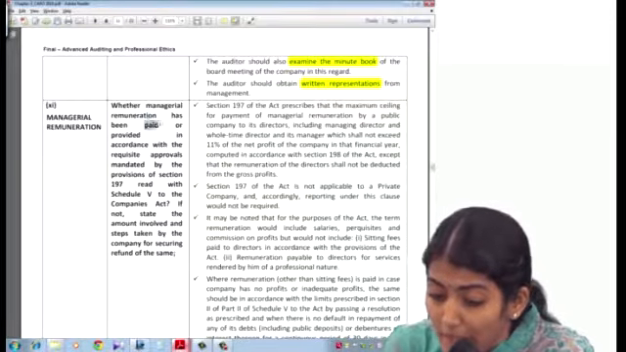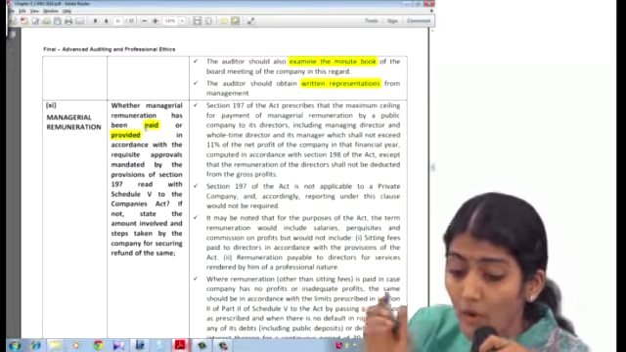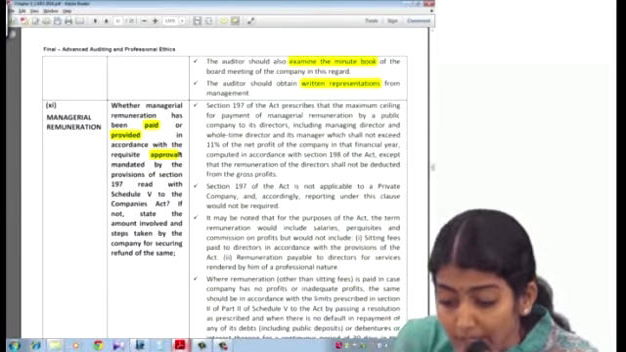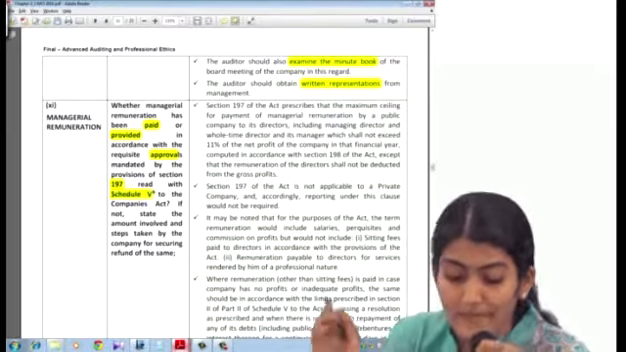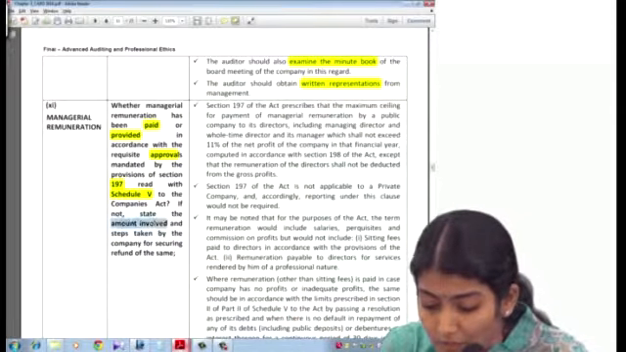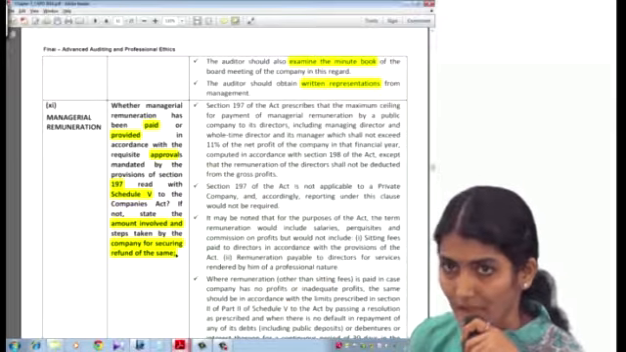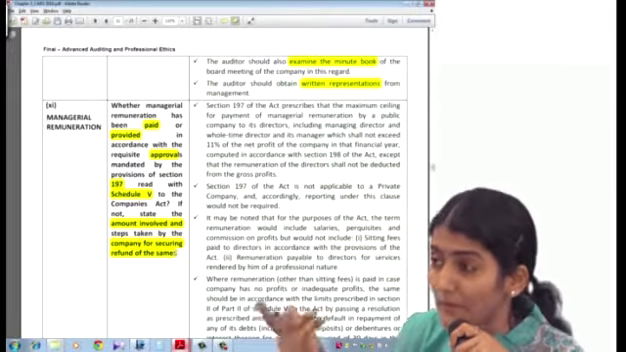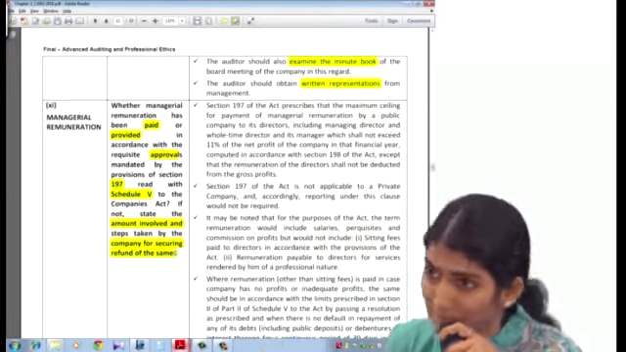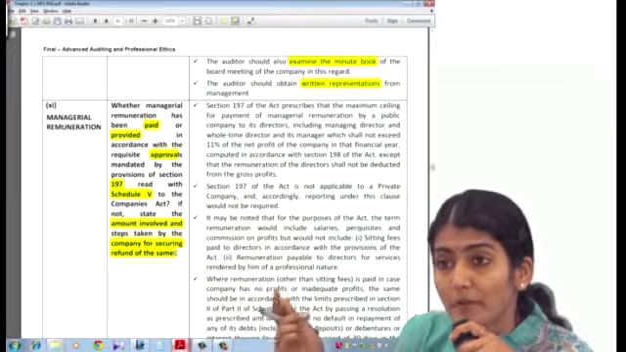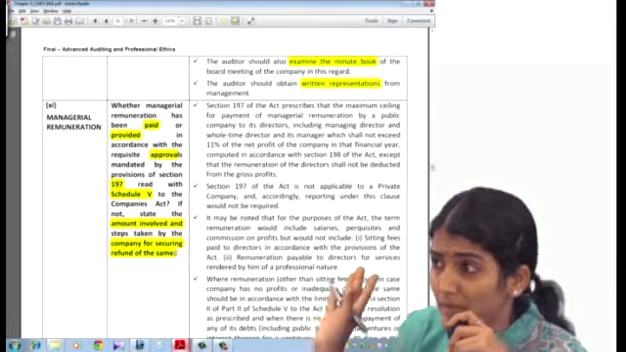So what does it say? Whether managerial remuneration has been paid or provided for in accordance with the requisite approvals mandated by the provisions of section 197, read with schedule 5 to the Companies Act. If not, state the amount involved and the steps taken by the company for securing refund of the same. Amount of the excess which has been paid and also the steps taken by the company for securing refund of the same. Are you getting? So what you have to remember first, section 197 and schedule 5. First these two things you have to remember.